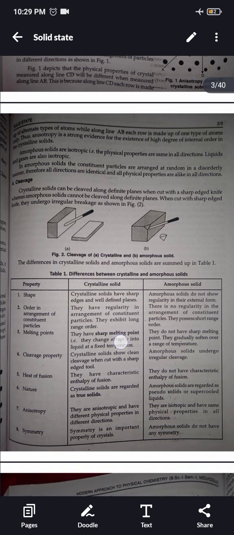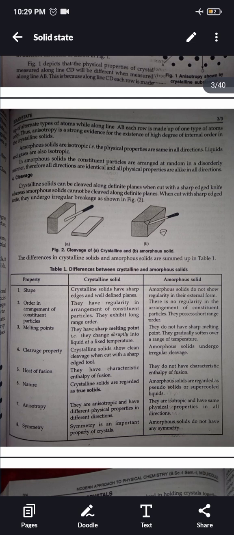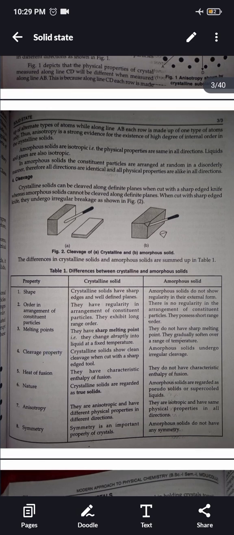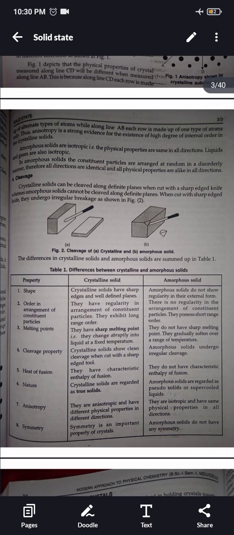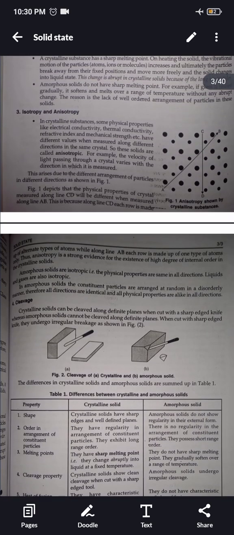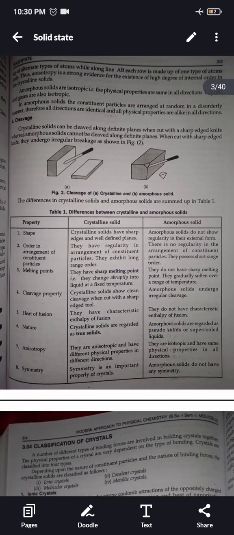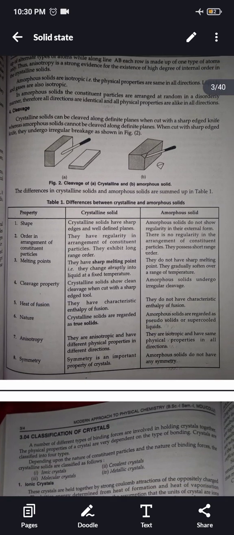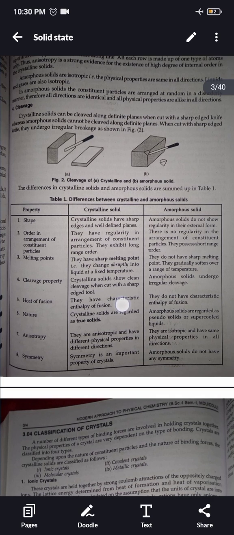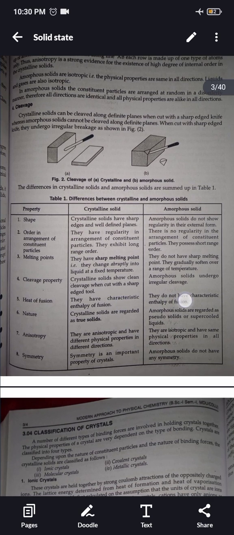Melting point. Crystalline solids have a sharp melting point. They change abruptly into liquid at a fixed temperature. Amorphous solids do not have a sharp melting point. They gradually soften over a range of temperature. Cleavage property. Crystalline solids show clean cleavage when cut with a sharp-edged tool. Amorphous solids undergo irregular cleavage. Heat of fusion. Crystalline solids have a characteristic enthalpy of fusion. Amorphous solids do not have a characteristic enthalpy of fusion.